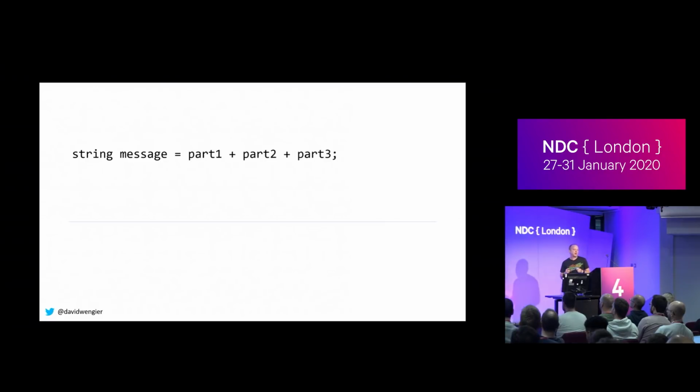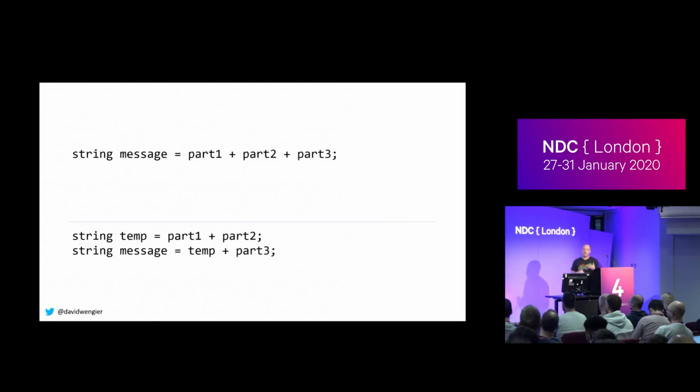If we have 3 parts to our string, now if these were all string constants, the same thing holds true as was on the previous slide. But if these are parameters or variables or fields or anything else, the compiler can't do that at compile time, obviously. That has to be done at runtime. So logically, with the plus operator, you would have to do this, right? Operators in C# have a left-hand side and a right-hand side. They only have 2 parameters. So you would have to have a temporary variable, add part 1 and part 2 together, then add part 3 to our temporary variable. The compiler does this all the time to allow you to write easy code without defining these temporary variables yourself.